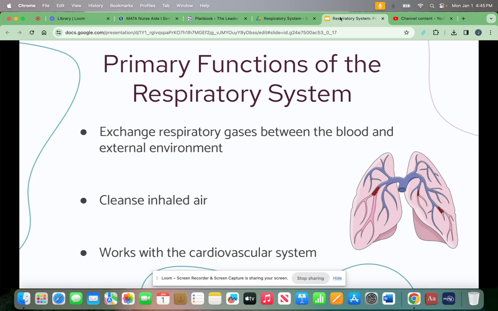The respiratory system works with the cardiovascular system to supply body cells with oxygen and remove carbon dioxide. The cells of the human body require a constant supply of oxygen. Carbon dioxide waste must be removed. The transportation of oxygen and subsequent removal of carbon dioxide between the lungs and body cells is accomplished by the cardiovascular system.